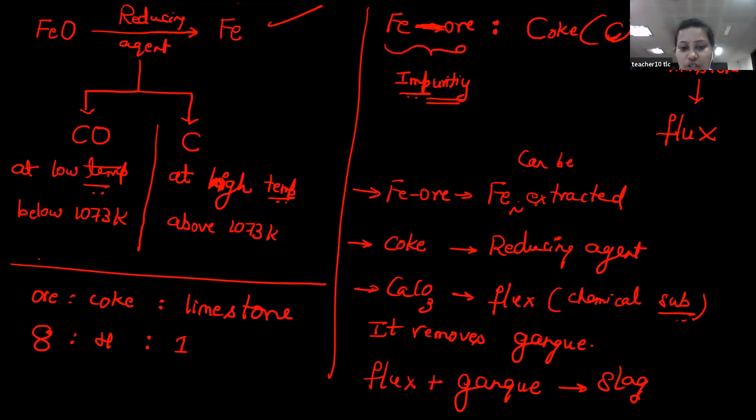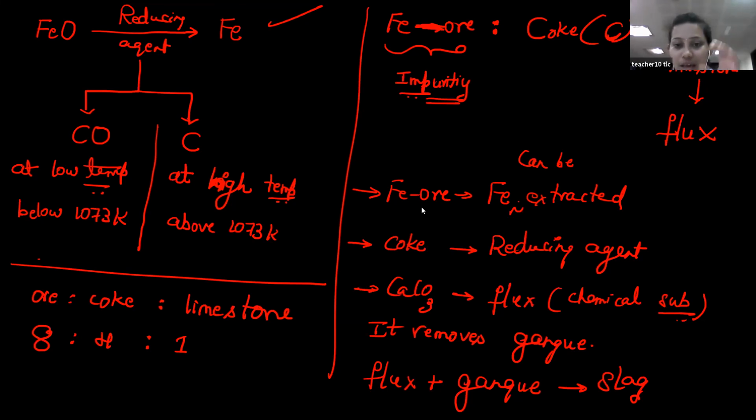So the composition of ore, coke and limestone is of the order 8:4:1. That means a large amount of ore is to be taken, exactly half of the reducing agent is to be added, then a small amount of flux is to be added. Is this clear, students? Did you note down everything here?